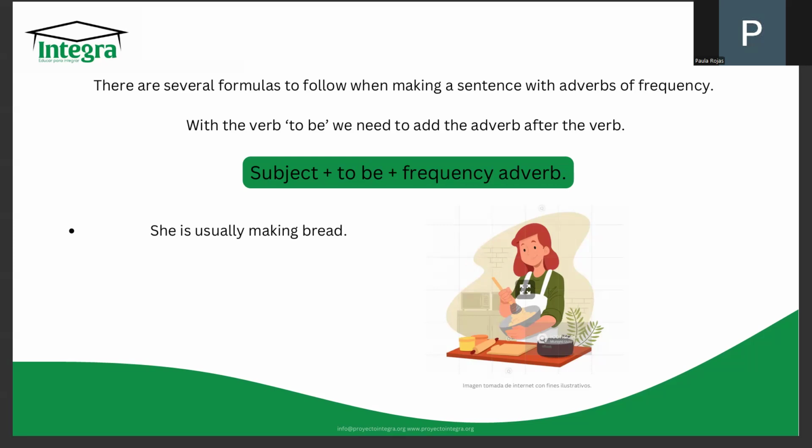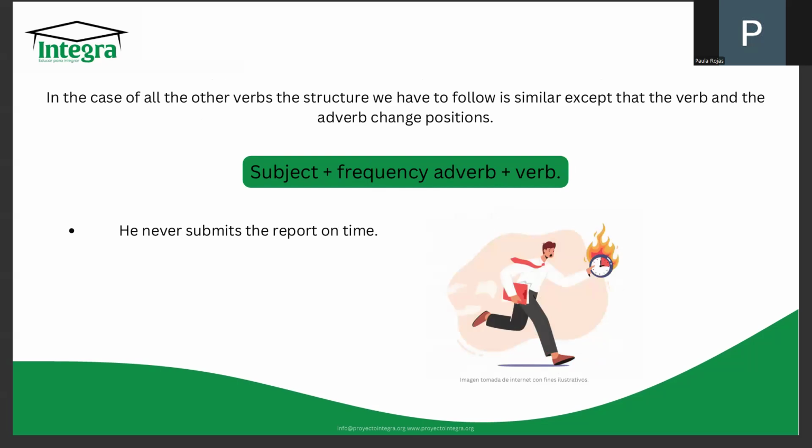First, in this one, it goes first the verb and then goes the adverb. In this one, we have the adverb first and then the verb. So it's subject, adverb, verb. For example, we have he never submits the report on time. So he is the subject. The adverb of frequency would be never, and then the verb is submits, and then the rest of the sentence.